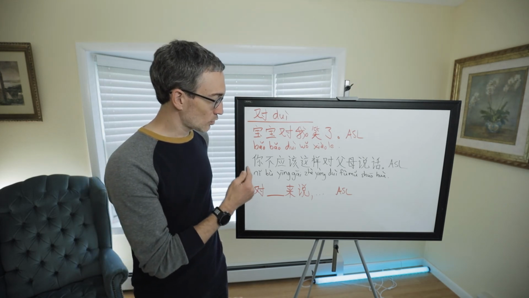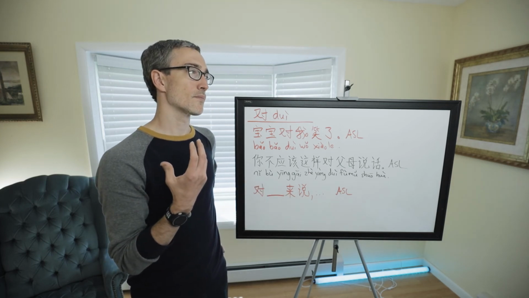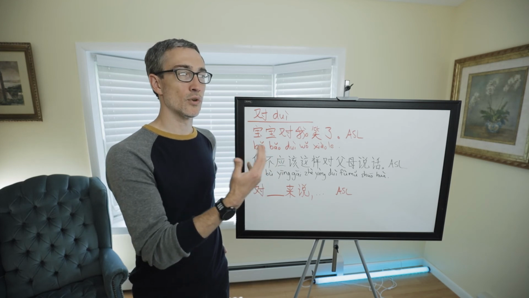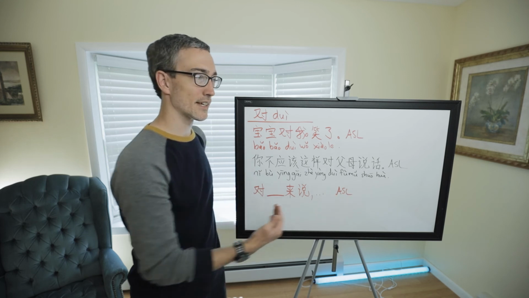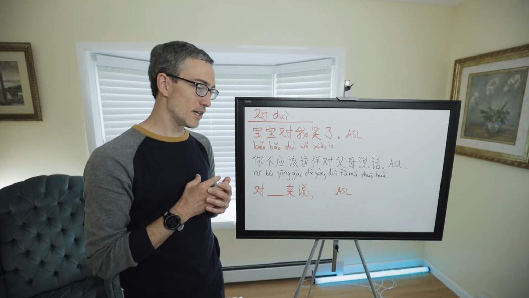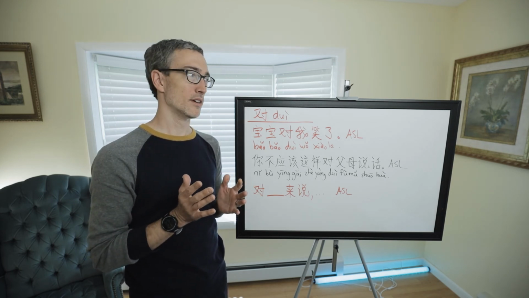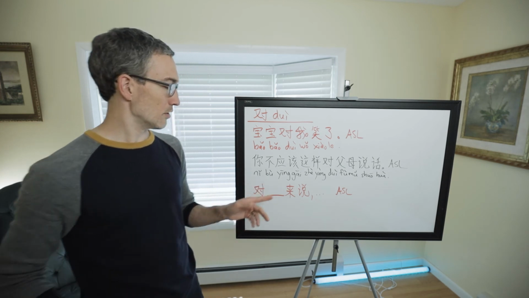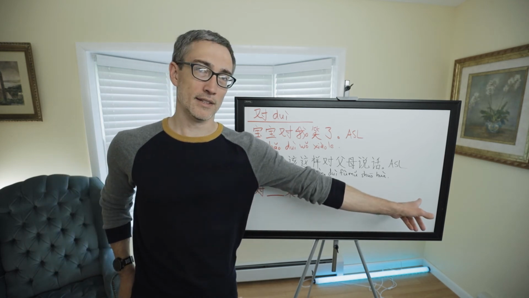So if we want to say 对 somebody 来说, it's like saying to that person or about that person, and then we make a comment. So it's like, to me, math is really boring, or taking a math class is probably not a good idea. Let's go with that one. 对我来说 taking a math class is a bad idea.